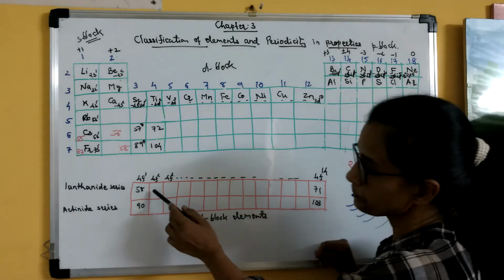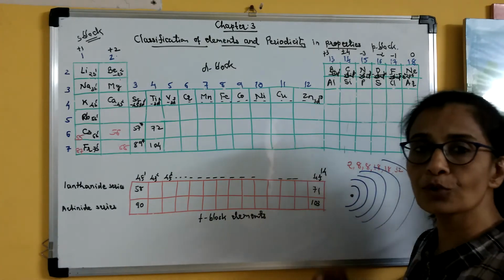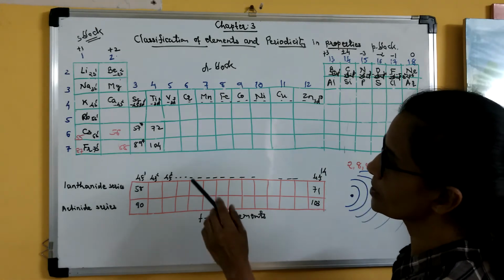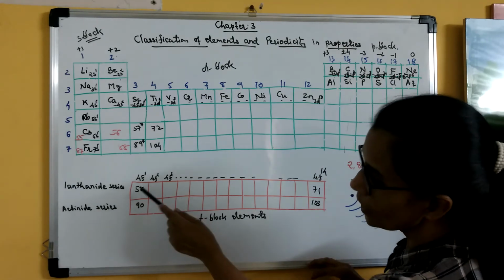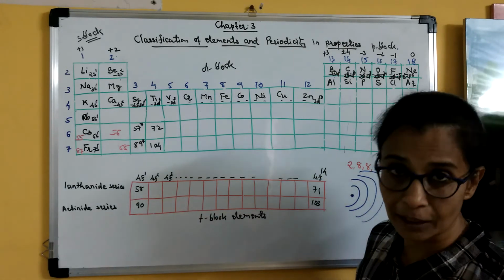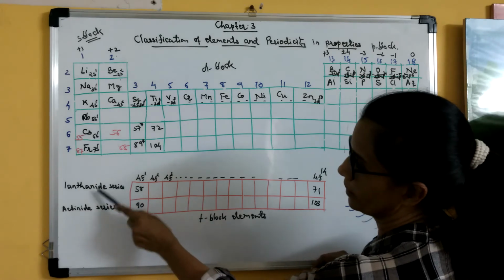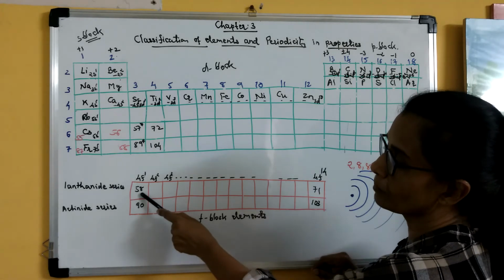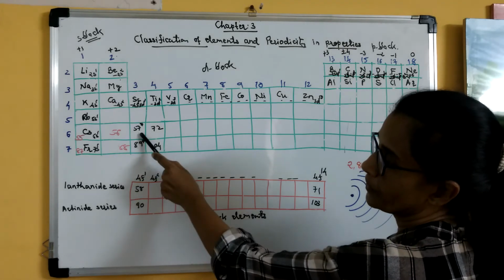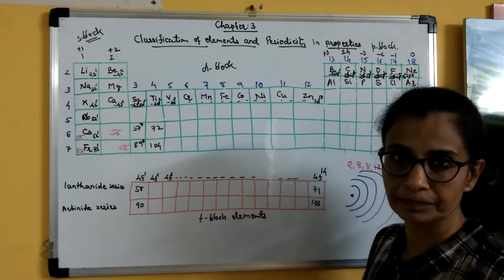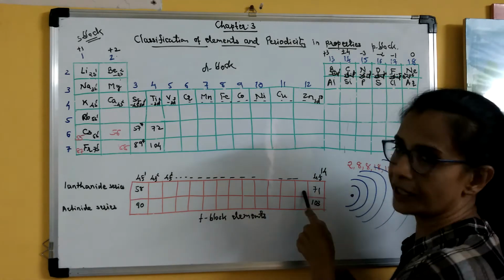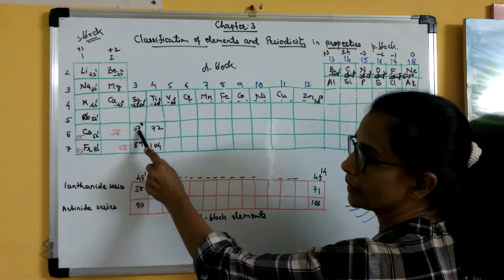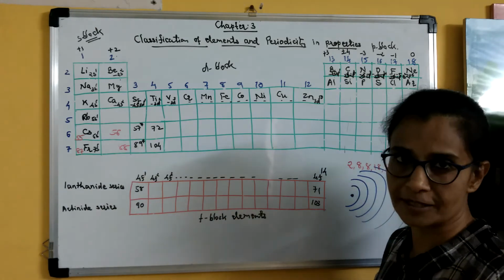And these series are also known as inner transition series. Clear? So inner transition series includes lanthanide and actinide series. Why is this called lanthanide? Because here, see, lanthanide series starts from atomic number 58. 57, this element is lanthanum. After that, this series is there. So the series of 14 elements followed by lanthanum is called lanthanide series.